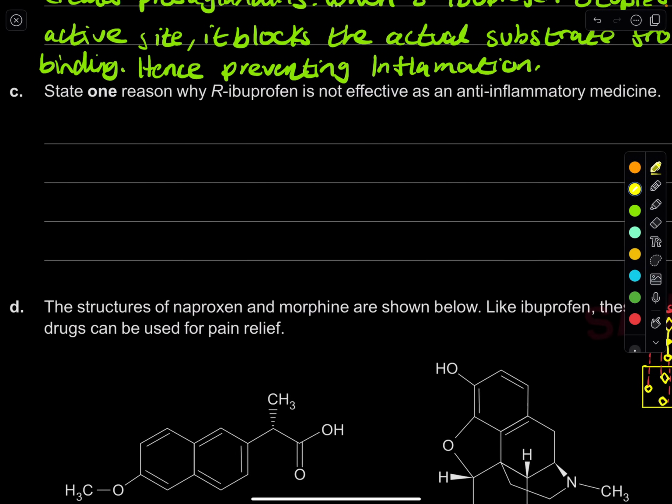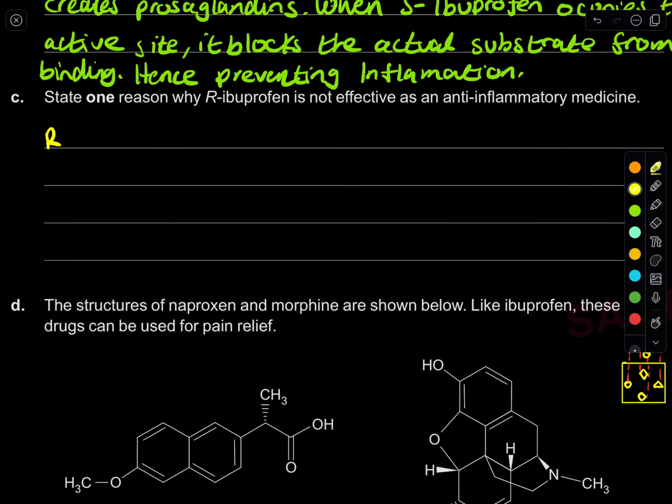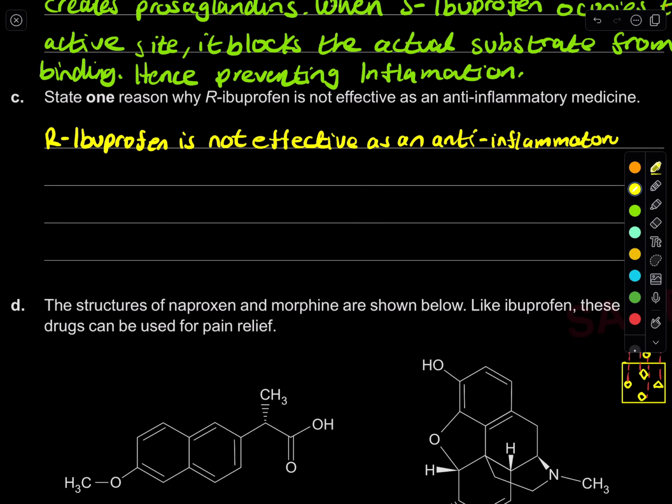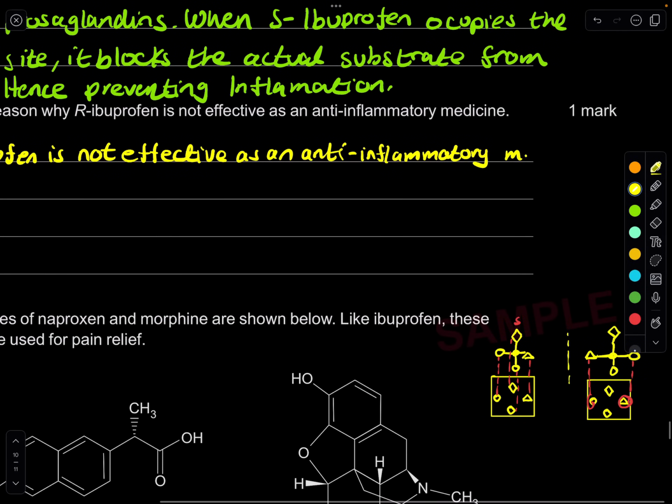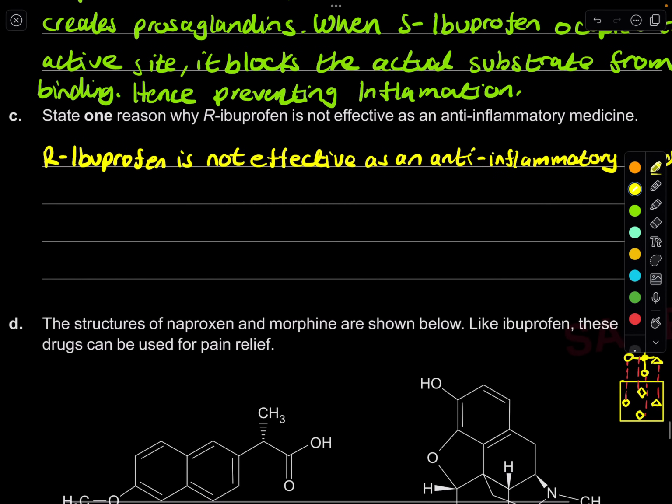So for students, let's try here. Ibuprofen is not effective as an anti-inflammatory medicine because it is an optical isomer.